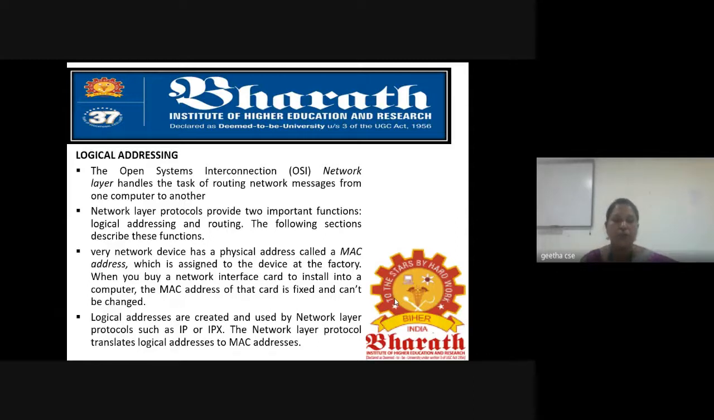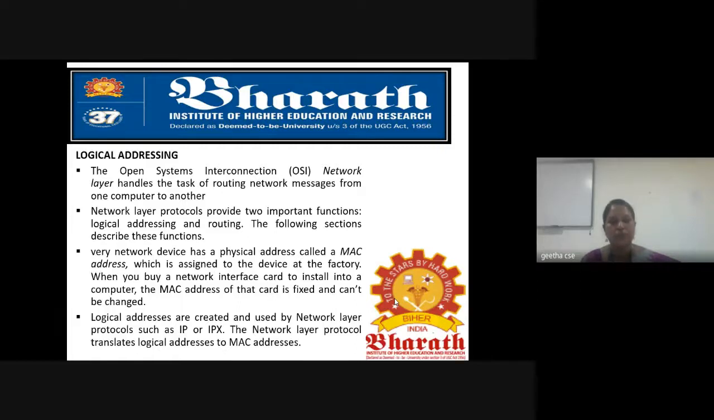So here, what we know already is that in the Open System Interconnection model, the network layer handles the task of routing network messages from one computer to another. Obviously, this layer is responsible for transmitting or sending a message from one system to another system, or we can say one host to another host. So how is this possible? This is possible by addressing and routing. Addressing is used to address the system, and routing is used to find out the path by which your signal or the data has to transmit from one system to another system.